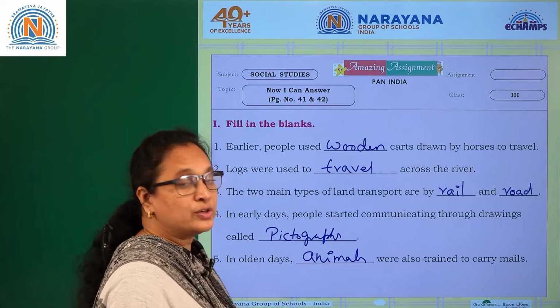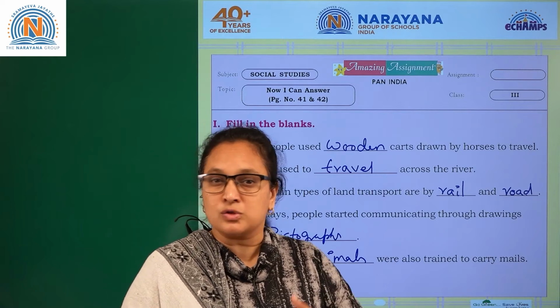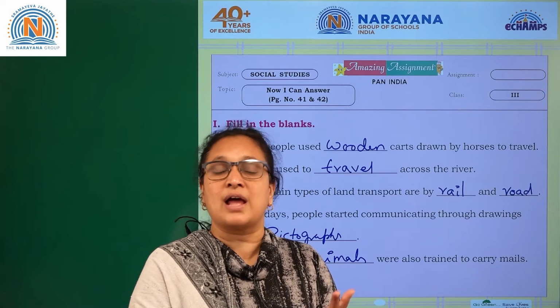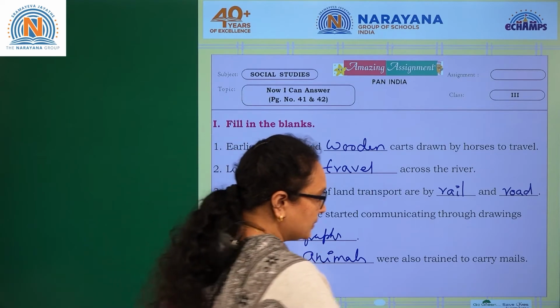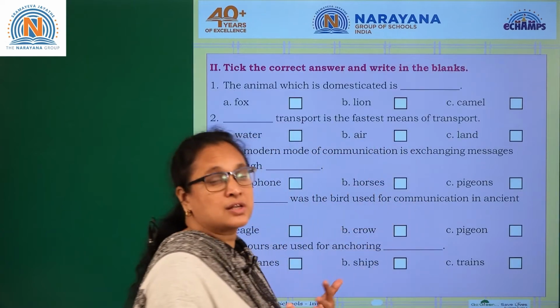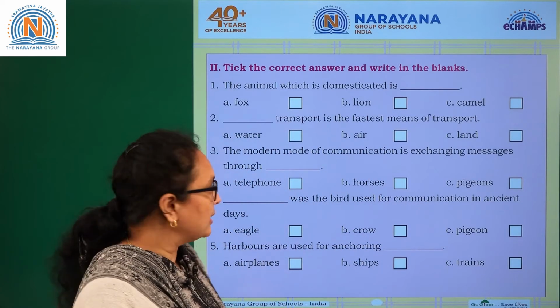Animals were also trained to carry the mails. You know, it's not so easy a task to train the birds or animals, whatever. It's an art. Training the animals is a sort of art. Everyone can't do that actually.